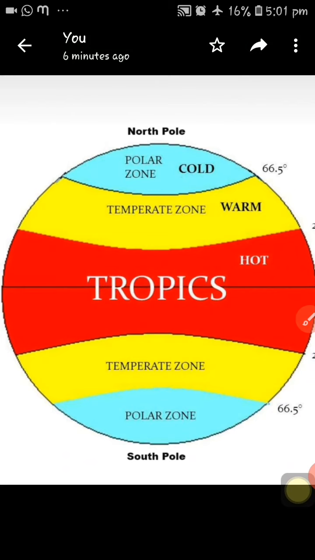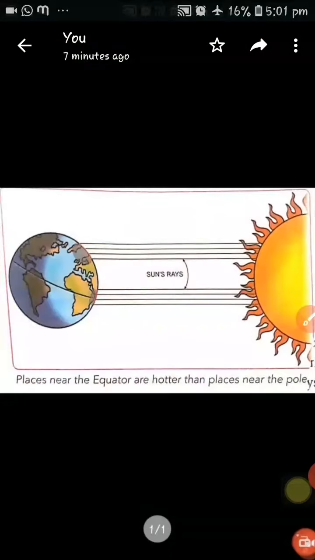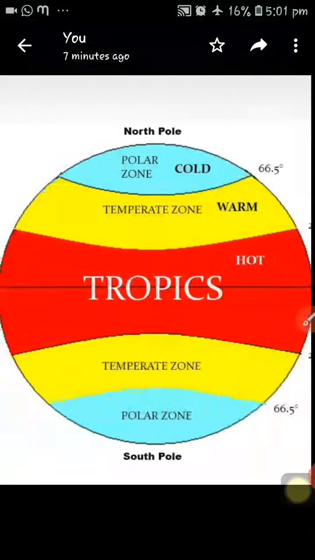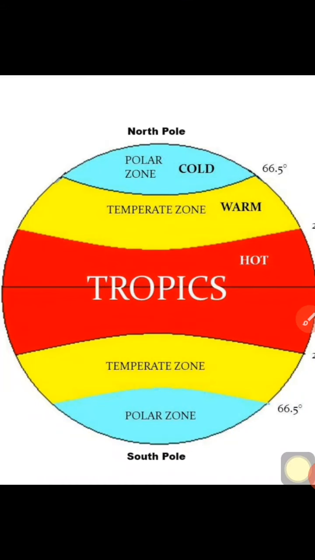Next, the sun rays fall straight on this zone. The sun rays fall on this zone straightly. So this zone records very high temperature and high rainfall, because this zone receives a huge amount of insolation from the sun in the form of light and heat.